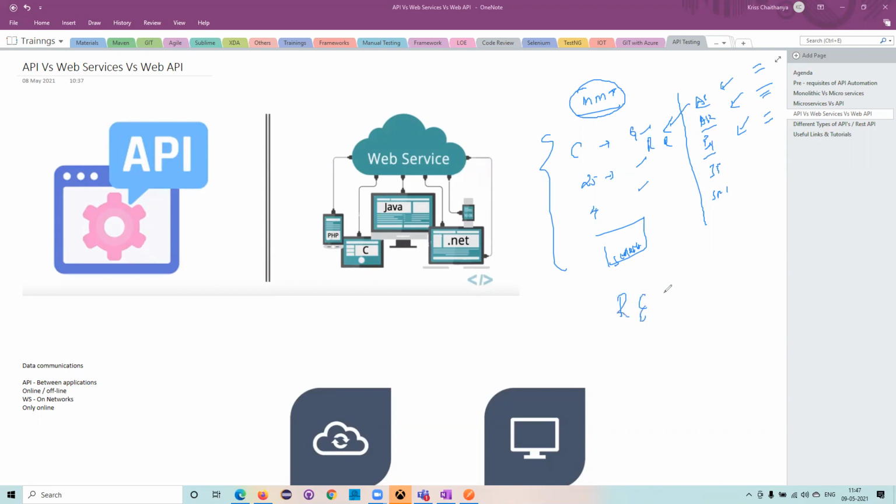Request and response: in a hotel, there is a server. As a client, I go and make a request to the server, and the server goes to the kitchen and asks the chef. The chef prepares the food and gives it back to the server. The server comes and gives it to me. This is the request and the response. You got it, right?